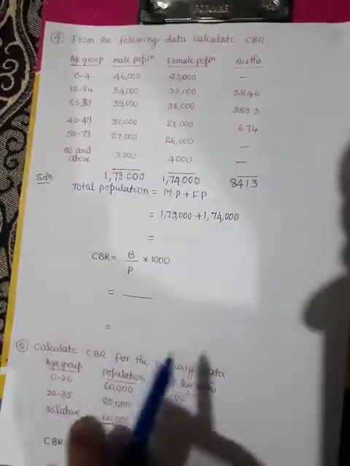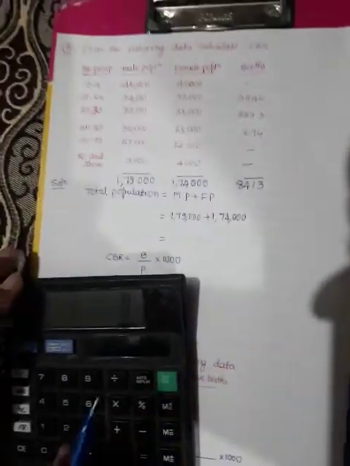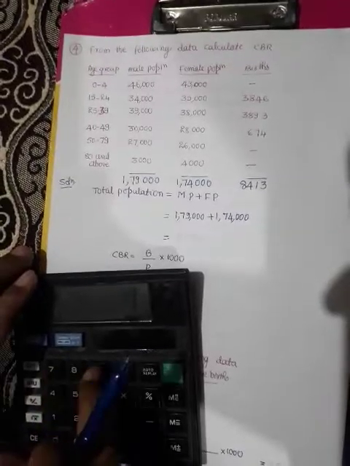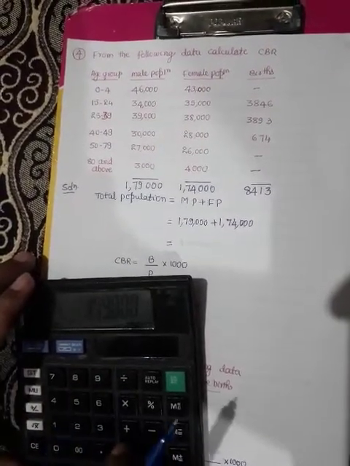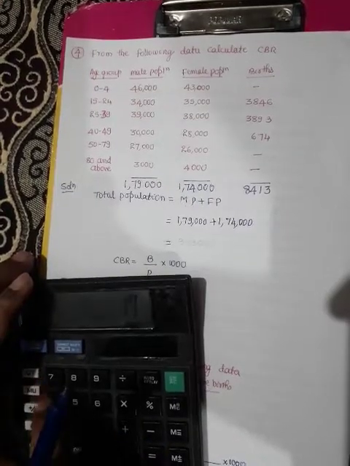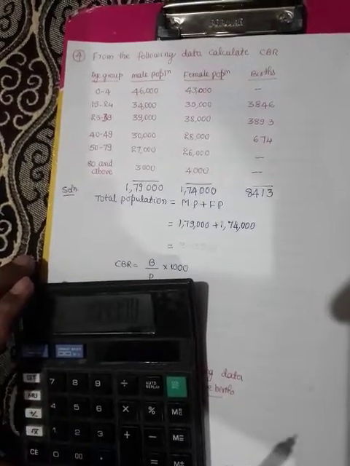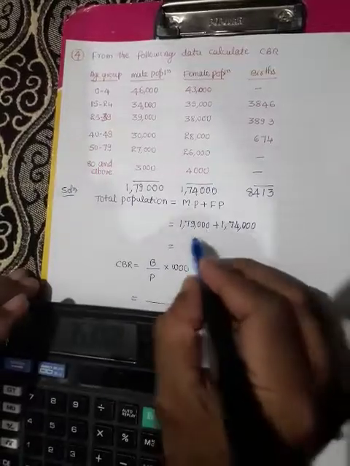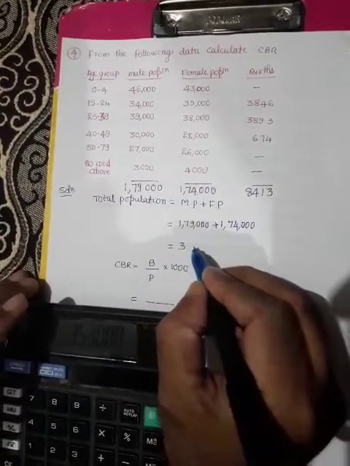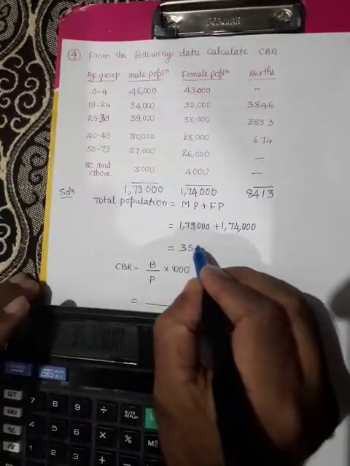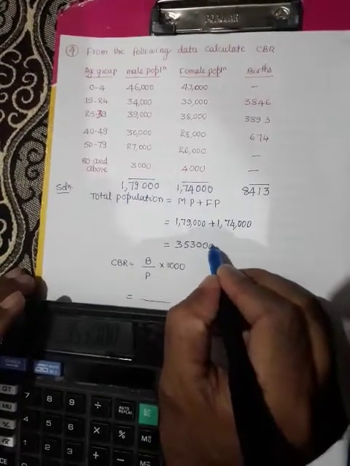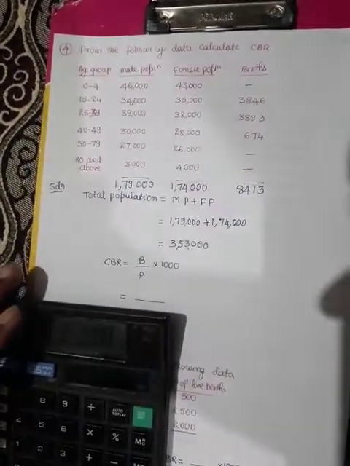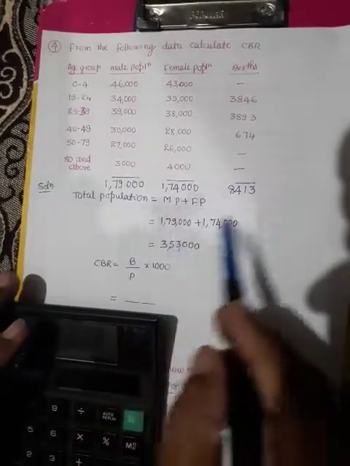If we add these two totals, 179,000 plus 174,000 is equal to 3,53,000. We get total population. So we got two values, total population and total births.